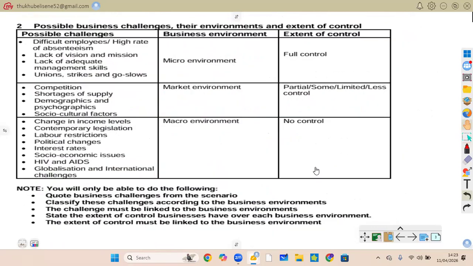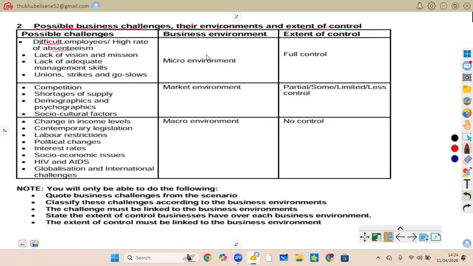Let us move on. Now we move on to the possible business challenges, the environments, and the extent of control. Here are examples of possible challenges. We are talking about difficult employees or a high rate of absenteeism, where workers may be unproductive or absent.